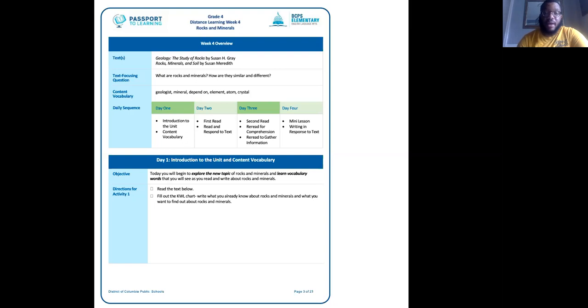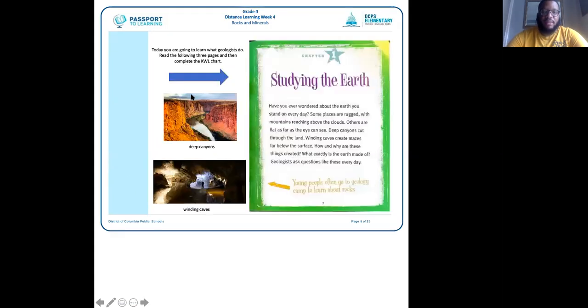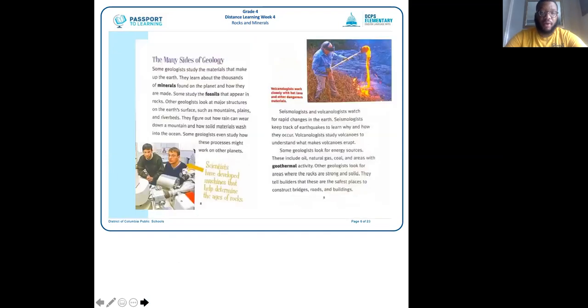One thing that I will say before you watch this video, when we're going over the content vocabulary, there are a couple of pages. Let me show you those. So this page that talks about geologist, and this next page that talks about studying the earth, which is what geologists do. These are the 2 pages you're actually going to read before you watch this video to go over the important vocabulary, as well as the KWL chart, okay?